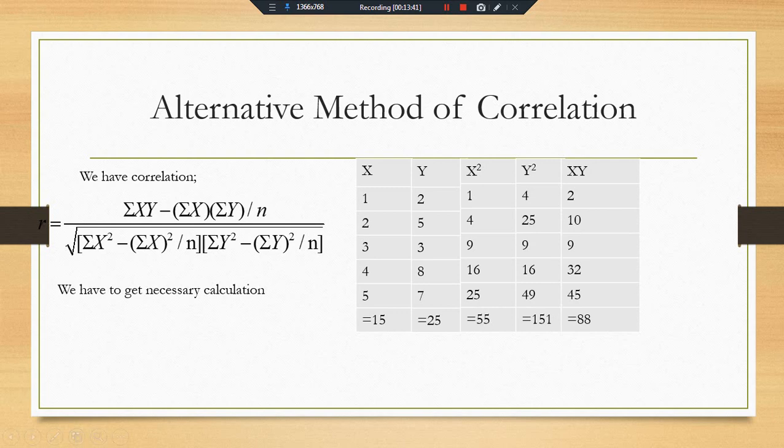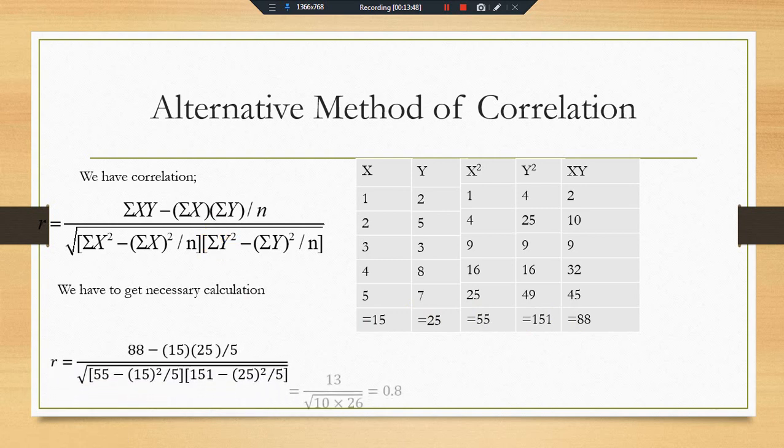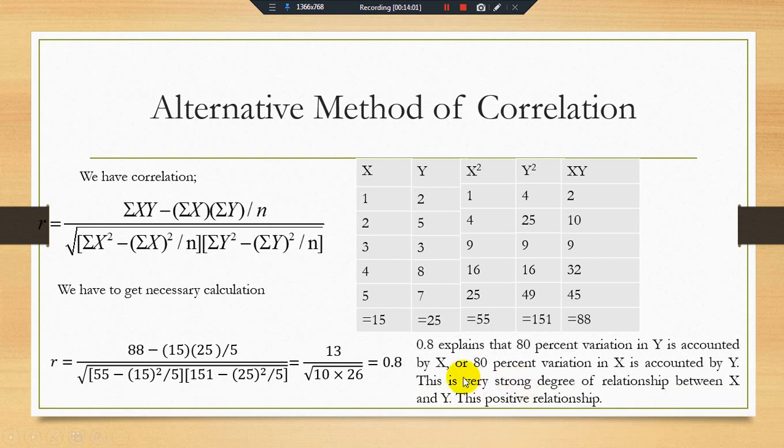Now we put these estimated summations into the formula of the correlation, and we get a correlation of 0.8. The interpretation of this part is more important for us: 0.8 explains that 80% of the variation in y is accounted for by x, or you can say that 80% of the variation in x is accounted for by y.